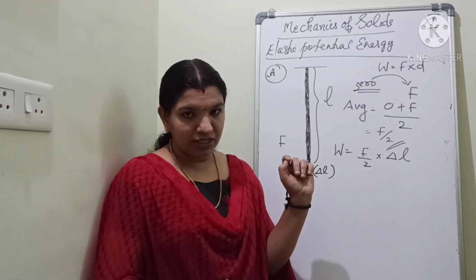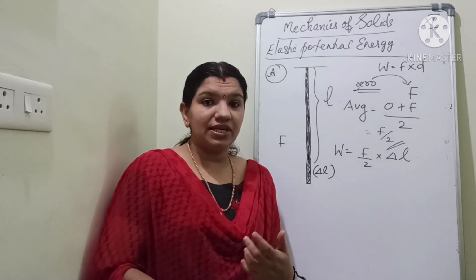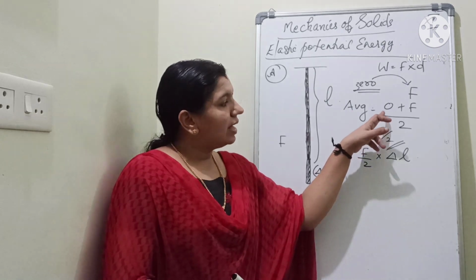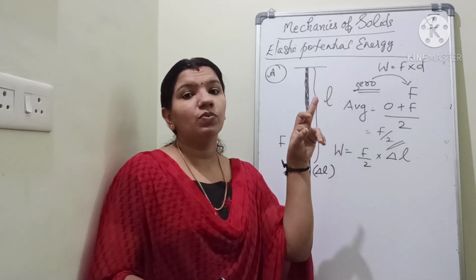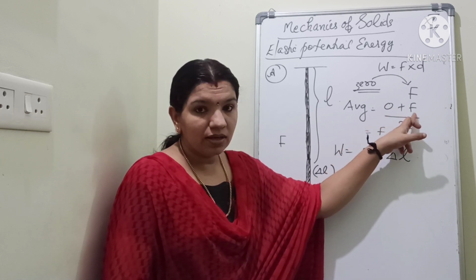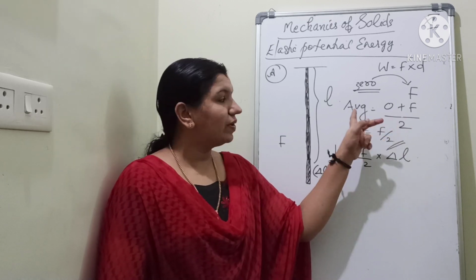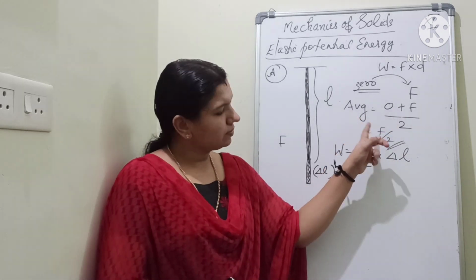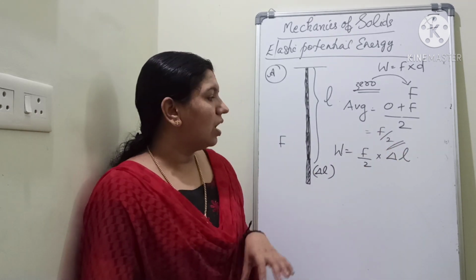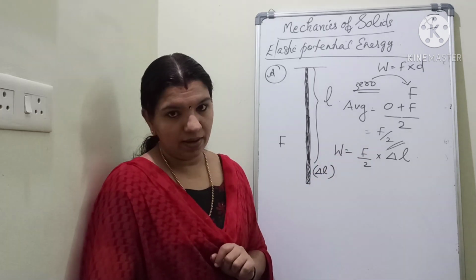For finding the average force, you have studied in the lesson motion in a straight line. How to find the average velocity? Initial velocity plus final velocity by 2. Similarly, the internal restoring force at the starting was 0. So, take the initial internal restoring force and the final internal restoring force, take the sum, divide by 2. You will get the average force. So, F by 2 is the average value of internal restoring force. Now, you are substituting here. So, F by 2 into delta L. Understand?